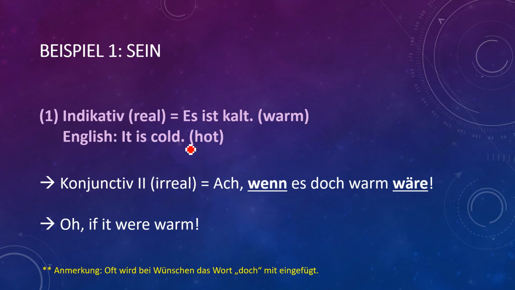Yes, so from here this word you have to use in your conjunctives from warm, you have used here, and then again you have to first identify the verb here. Es is called, yes, this is your helping verb. So from helping verb is comes wäre. Okay. Or if it were warm.